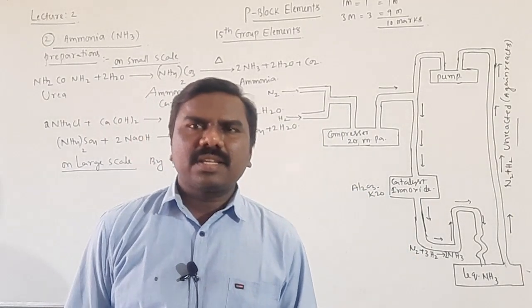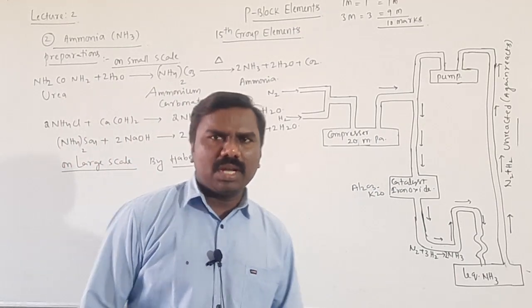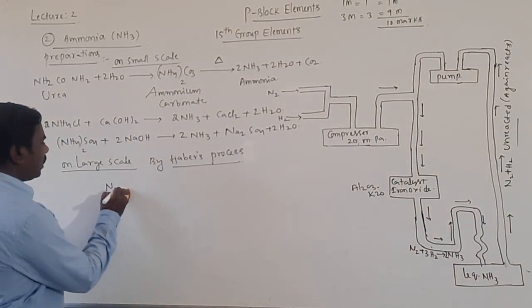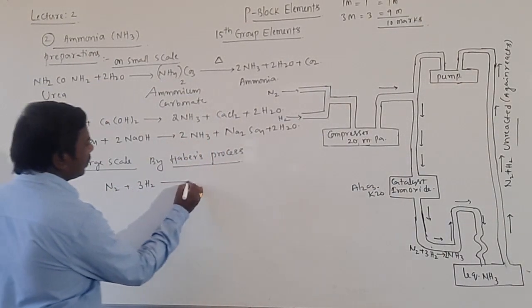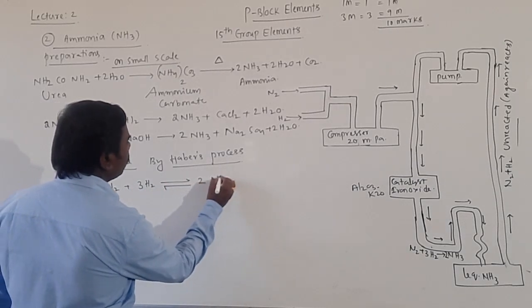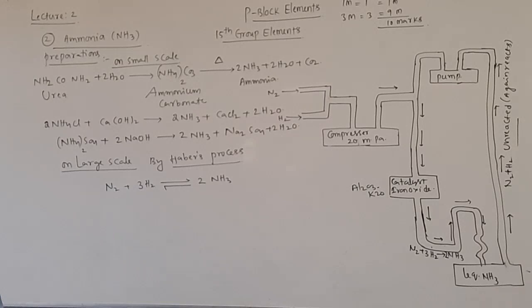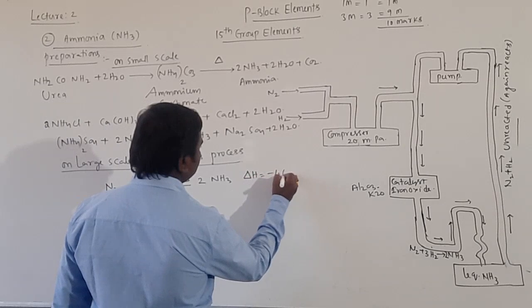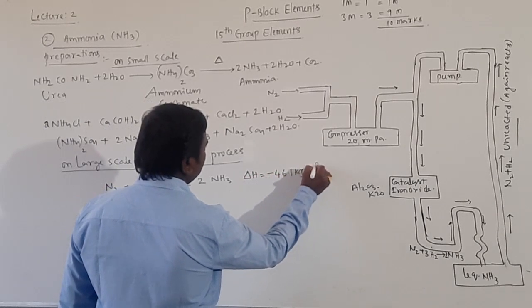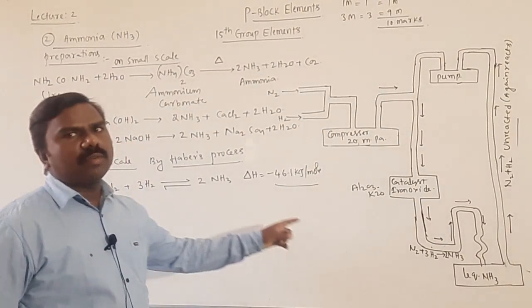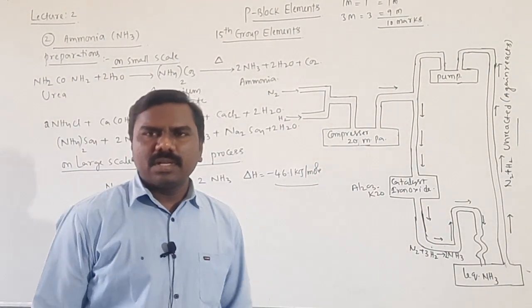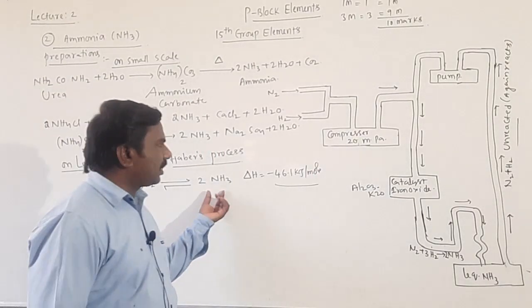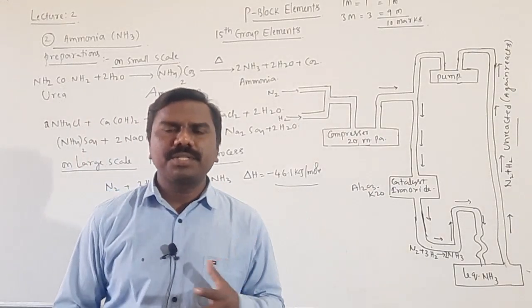Now on large scale, industrial preparation of ammonia is by Haber's process. When nitrogen gas is passed through hydrogen gas, it gives rise to 2 moles of ammonia, where delta H is equal to minus 46.1 kilojoule per mole. It means this much amount of energy is released. As per Le-Chatelier principle, to prepare ammonia, high pressure is required.